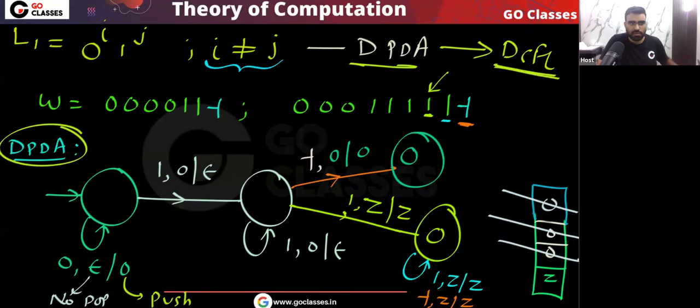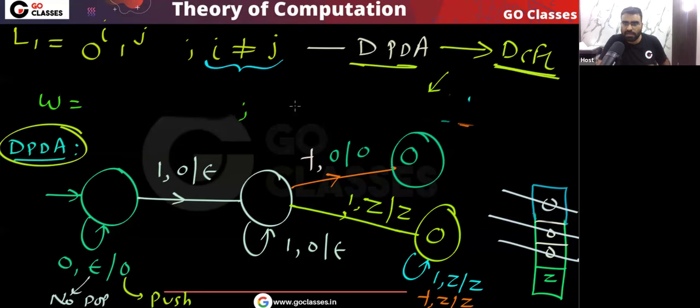Let me know. Now, let me tell you, there are some corner cases. For example, the string 0 should be accepted and the string 1 also should be accepted. Yes or no? Can you handle those corner cases? This type of string should be accepted. If you have only zeros, this should be accepted. And if you have only ones, this also should be accepted.